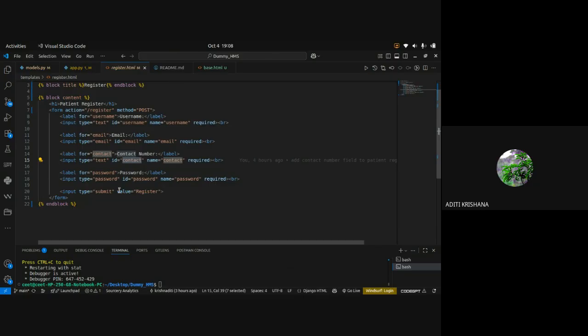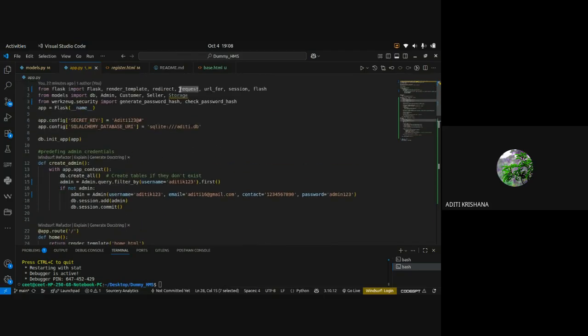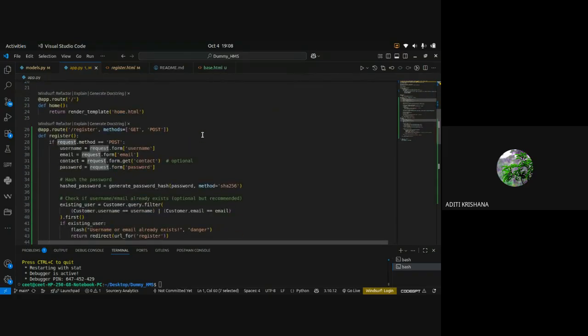So these ID values are getting fetched from the form using the request method. Request is one of the functions of Flask which I have imported here. Before, I had imported only Flask and render_template, but now I have imported the request function as well. This will help us request the values from the form.